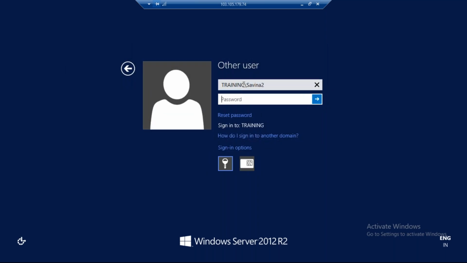Let me remove all this here. Study forward slash, and the password is welcome 10. Now this is the password.